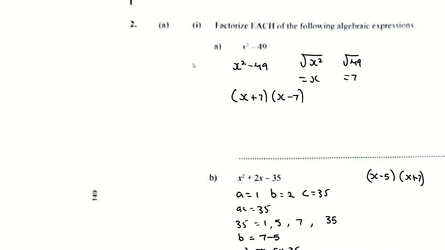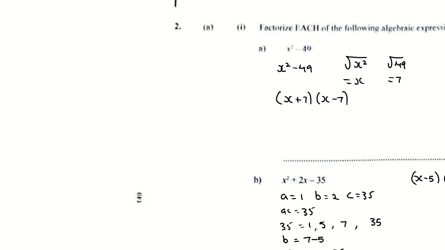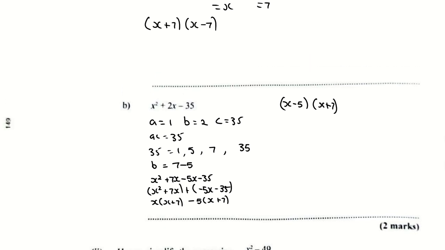Alright, but these are two squared terms, and we know the rule we just learned, difference of two squared terms: find the square root of the two terms and you add and subtract them. In one bracket you add them, in the second bracket you subtract. Square root of x squared is x, square root of 49 is 7, so you add x and 7 and you subtract x and 7. And this here, guys, is a lovely 2 marks, I believe. Hold on. That is an easy 2 marks once you know the rules. Hold on, do I not have the marks? Oh, no, there's 1 mark.